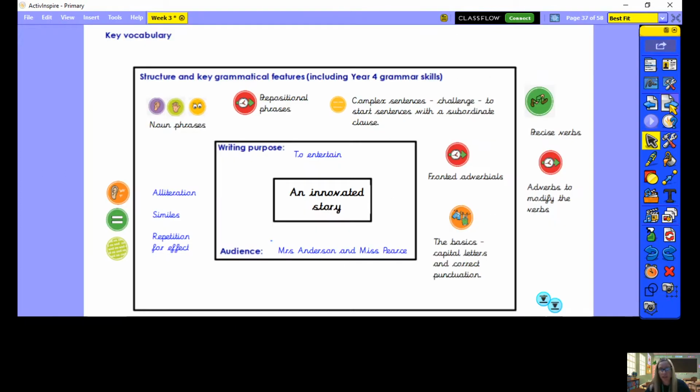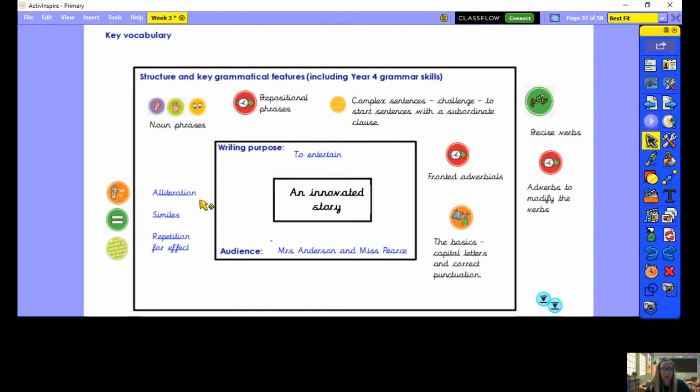So today in your writing, we're thinking about using these different features. So we're writing, our purpose is to entertain, and you should be really familiar now with the features that we're looking for. So we've done a lot of work on complex sentences and challenging yourself to start with a subordinate clause. We're looking for prepositional phrases, okay. Some lovely noun phrases to add some great description to your writing.